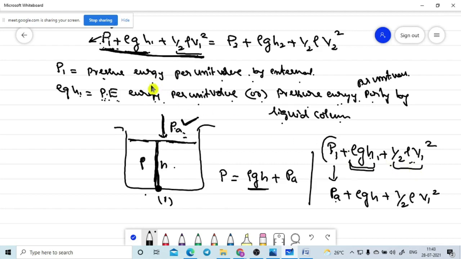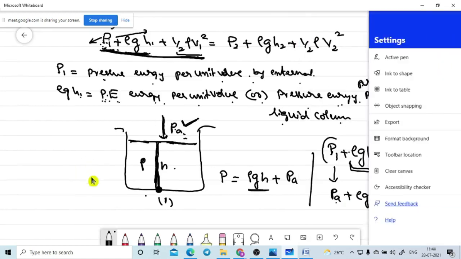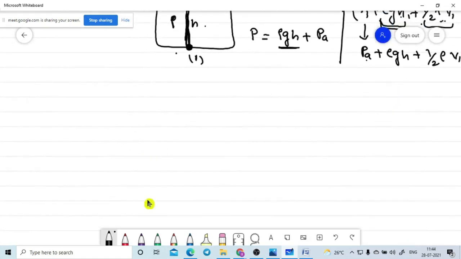What I am saying, please be aware of this. Don't use the total pressure energy at this point P. This is only the pressure which is exerted on the liquid column by the external source only. External pressure only we need to use. Okay na? Is there any doubt? Hello? Hello, is there any doubt here? No. Now one more example I will take. Let's assume this container is a closed container.